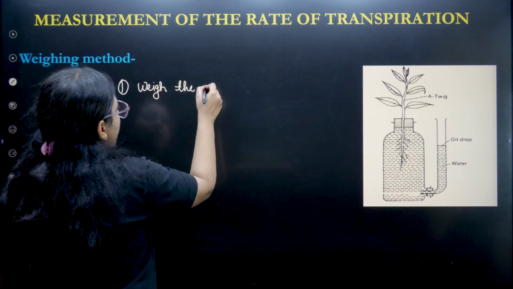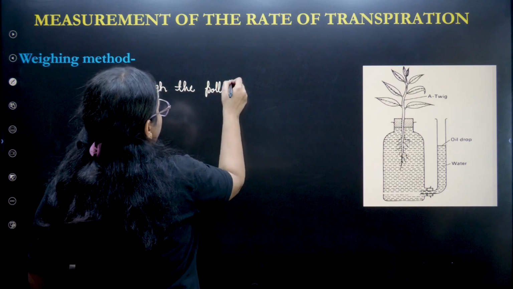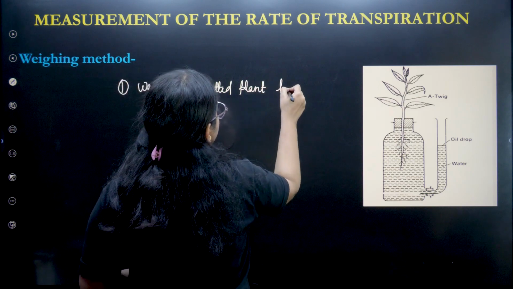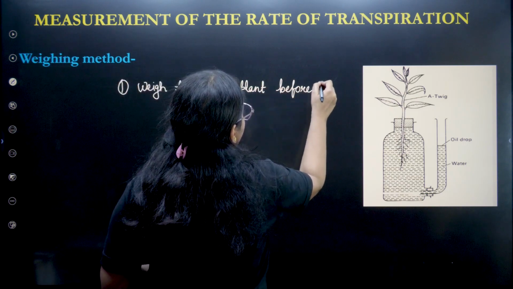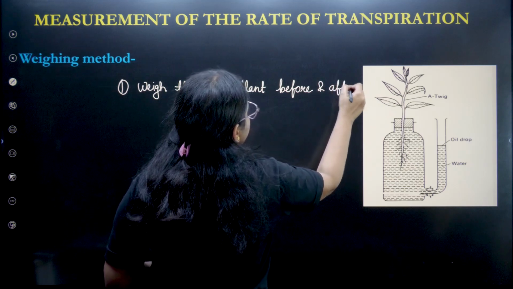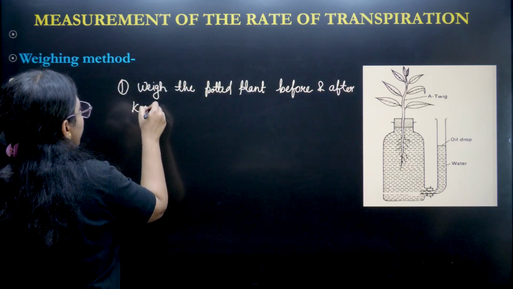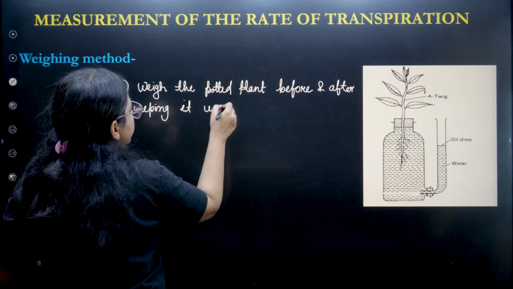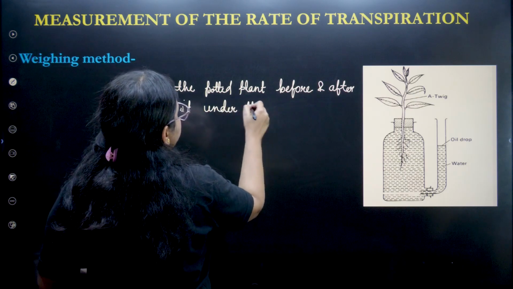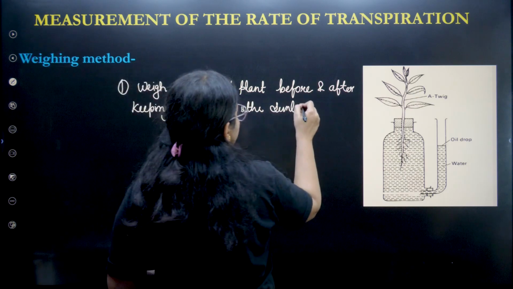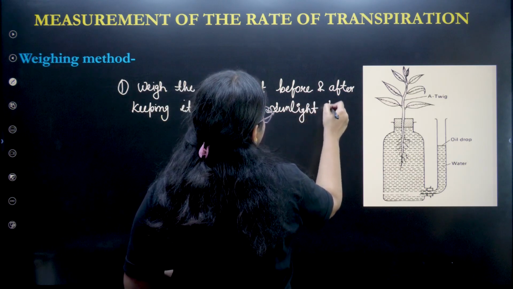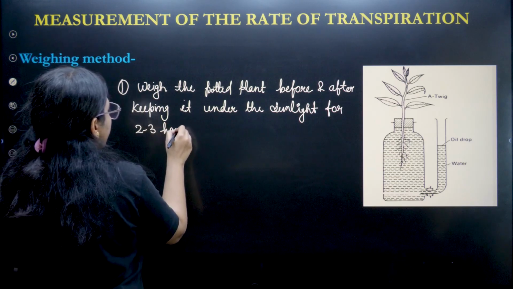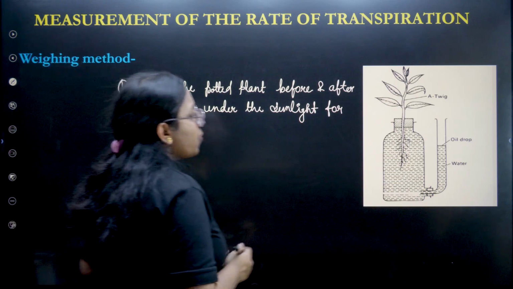But the first method is to weigh the potted plant before and after keeping it under the sunlight for 2 to 3 hours. Okay, so what is the first method?